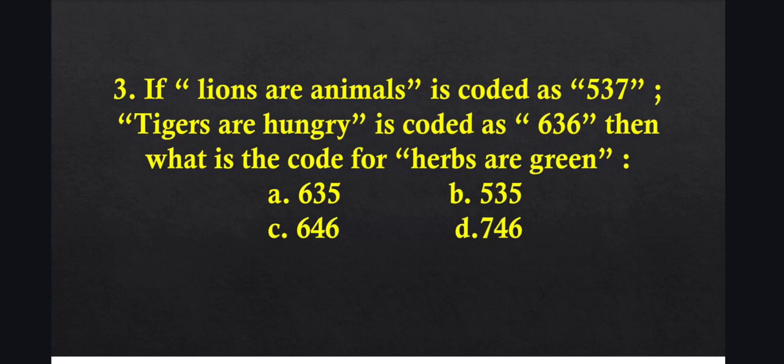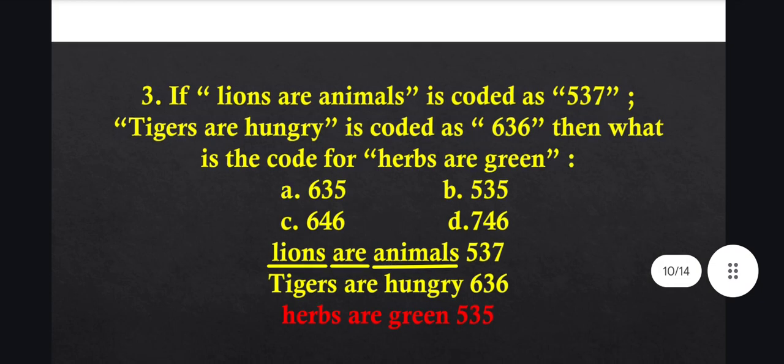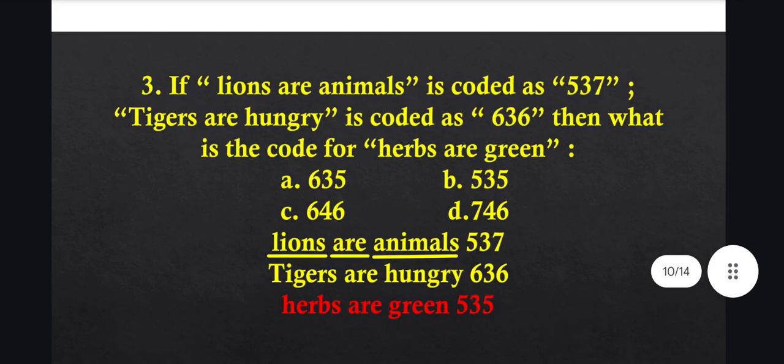So lions are animals is coded as 537. Similarly, tigers are hungry is coded as 636. In the same way, herbs are green is coded as 535. So option number B is correct.